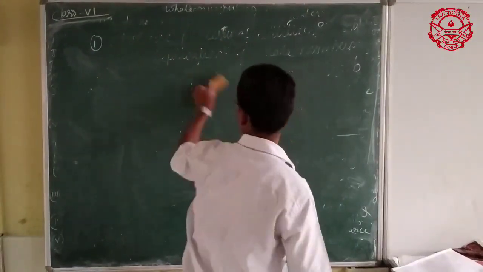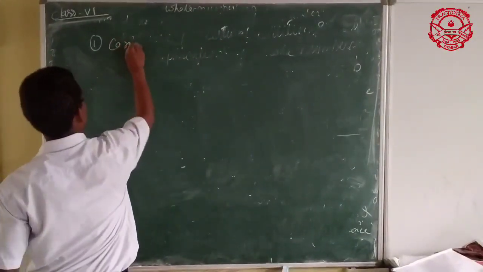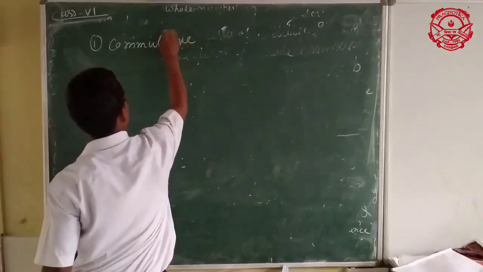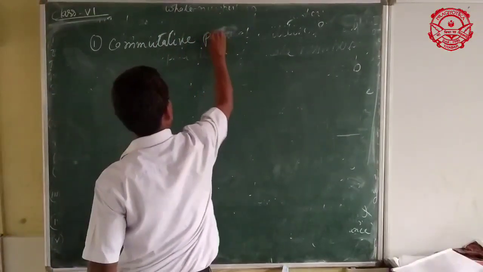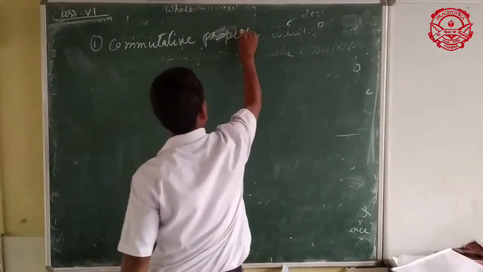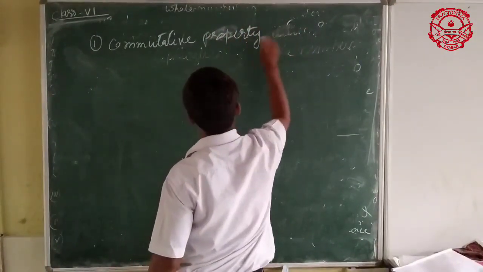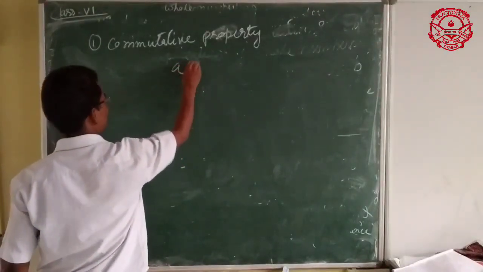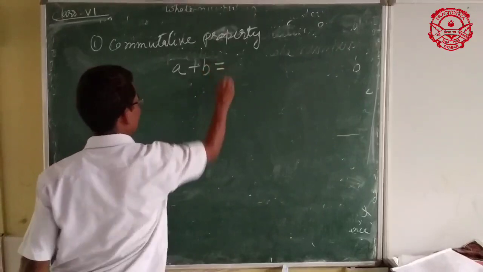What is the commutative property? A is a whole number and B is a whole number.